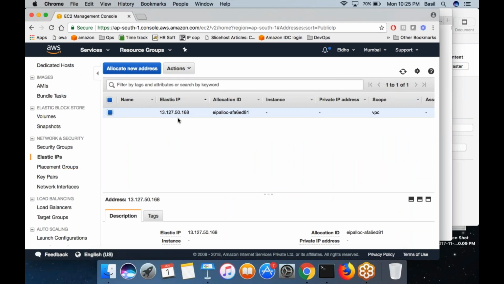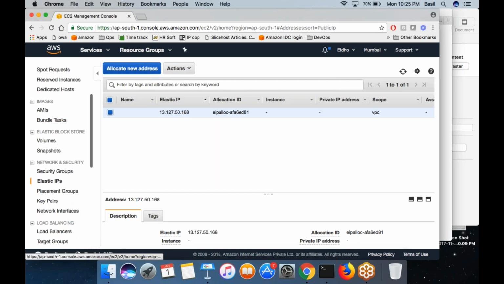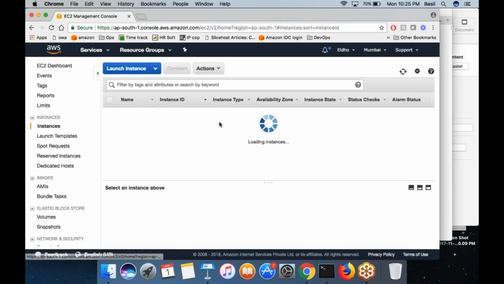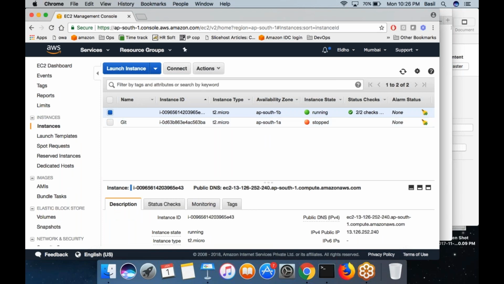In this elastic IP page, you can see the list of IPs that you already have. Right now there is one IP. If I go to my EC2 machine, I can see the machine is already started, and this is the IP address of the machine, which is a dynamic IP. It is not a permanent IP.